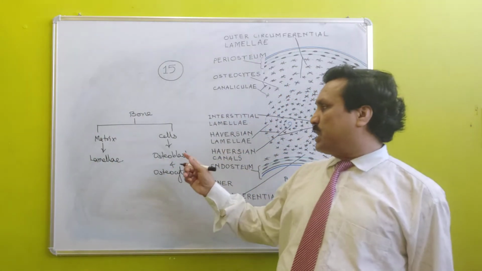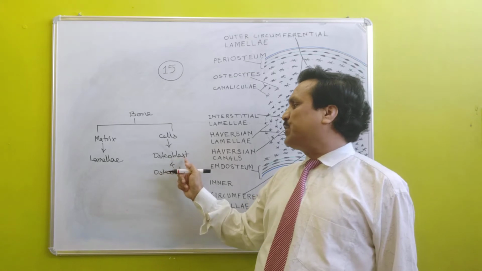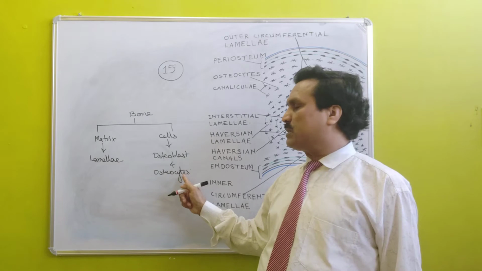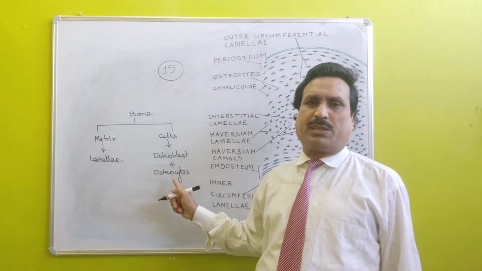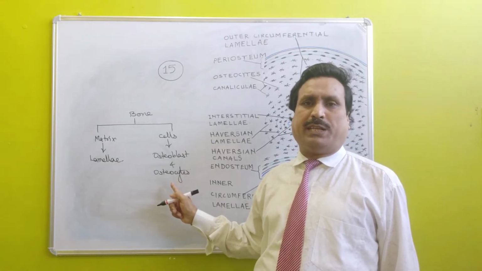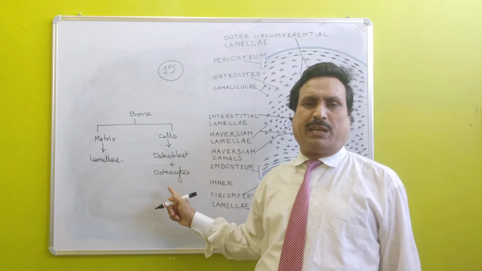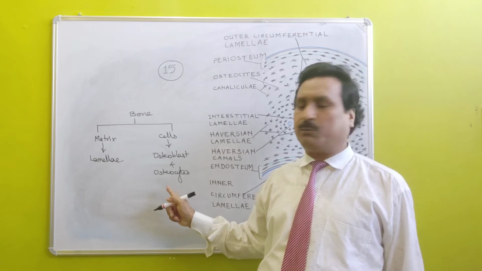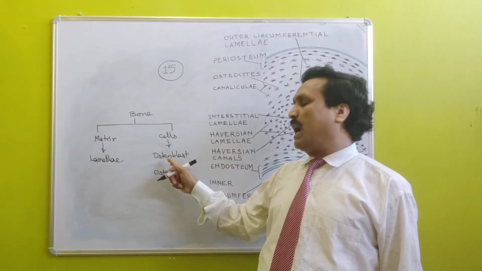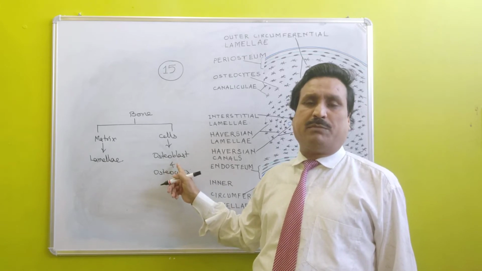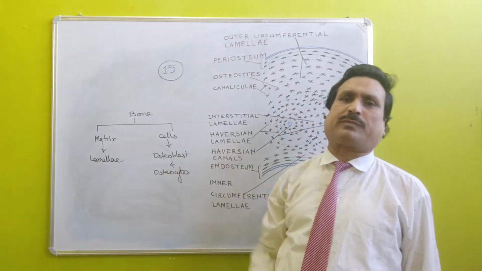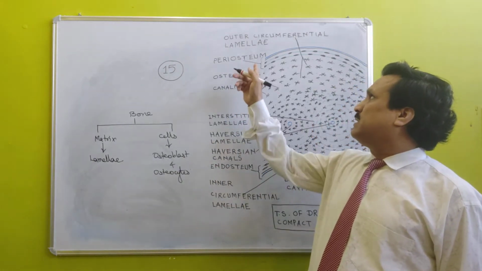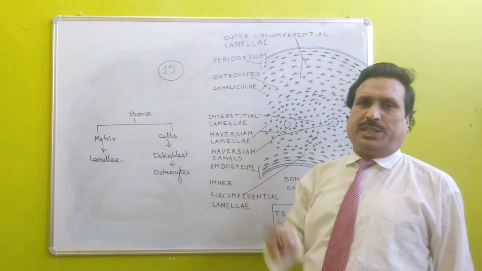Cells of bones are called osteoblasts, and mature bone cells are called osteocytes. Osteocytes have less cell organelles and are nearly inactive cells that exhibit minimum metabolic activities, whereas osteoblasts are metabolically more active. Osteoblast cells are present just below the periosteum.